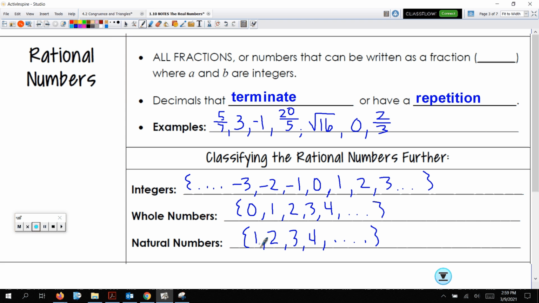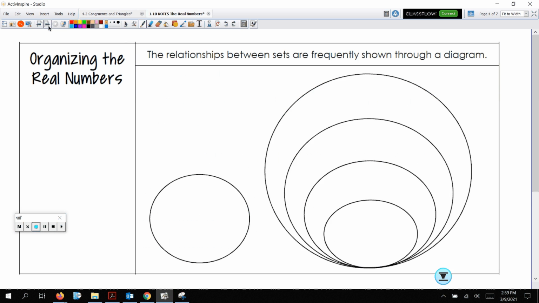Okay? Now what we're going to do is fill out this little Venn diagram we got at the bottom of your paper. It looks kind of crazy, but we're going to first decipher this big rectangle that all my little circles are in. That's going to be the real numbers. So these are all real numbers.